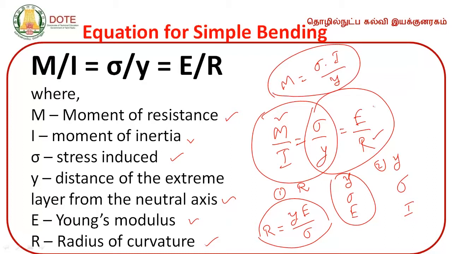So among these 6 values, some 3 values will be given and we calculate the rest. Only one value will be asked, given as to find. Okay, indirectly they will give. Nowadays they may even give values directly, such as the stress value given directly. The only thing is we have to calculate for different cross sections. We already saw that y value is nothing but the maximum distance of the extreme fiber from the neutral axis. R is nothing but the radius of curvature. We have imagined that the radius of curvature is very large when compared to the cross section values of the beam. Okay? Then M is going to be the moment of resistance.